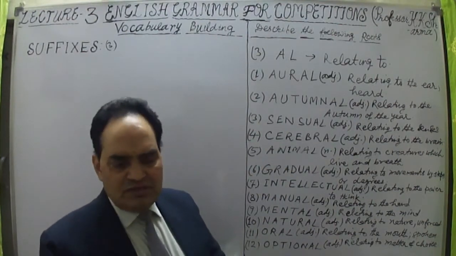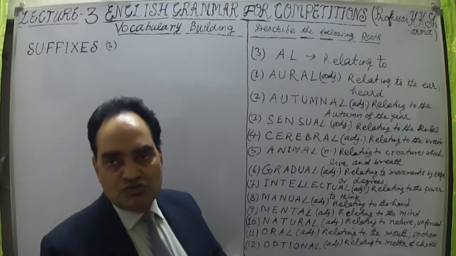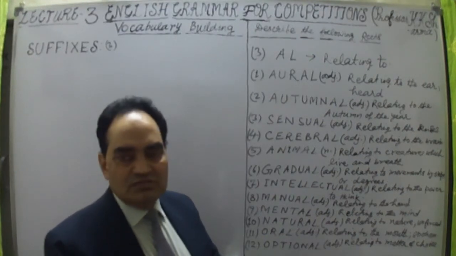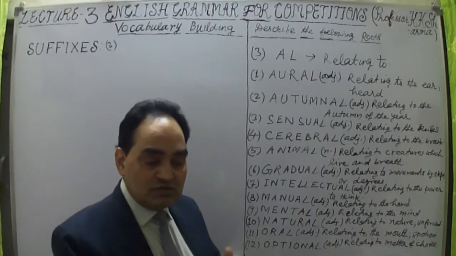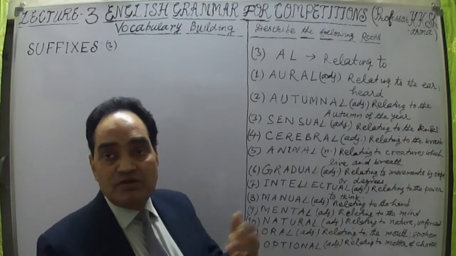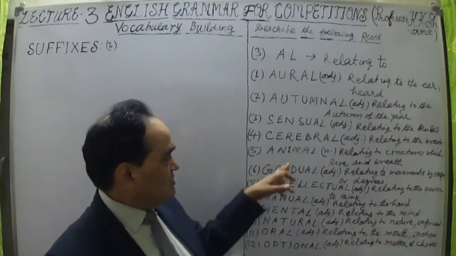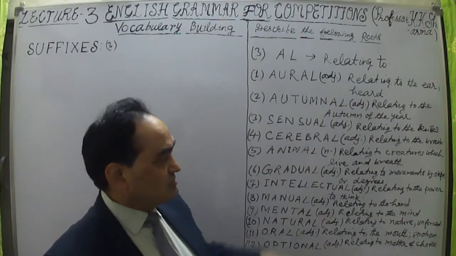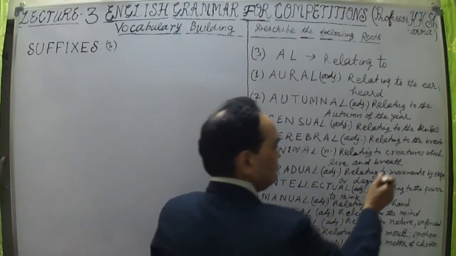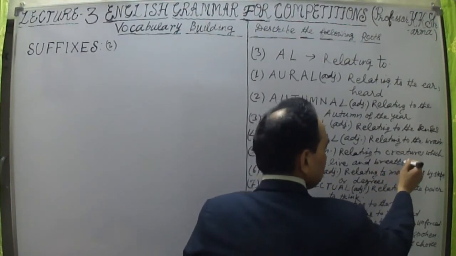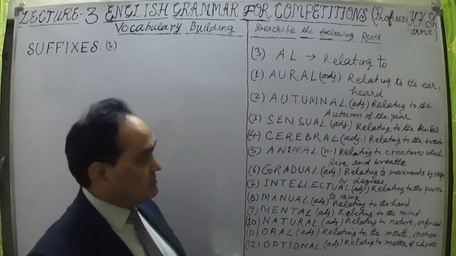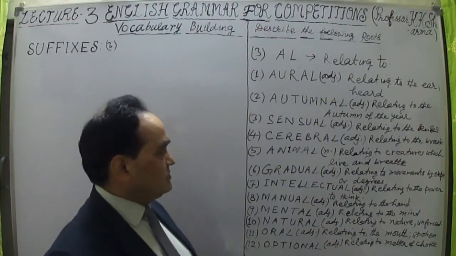Animal we can say is related to the animal, but it is also a living creature. They are known as animals, but it also relates to creatures which live and breathe, B-R-E-A-T-H-E. That is animal.